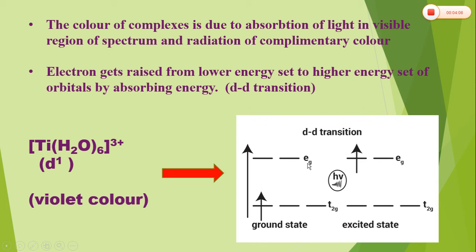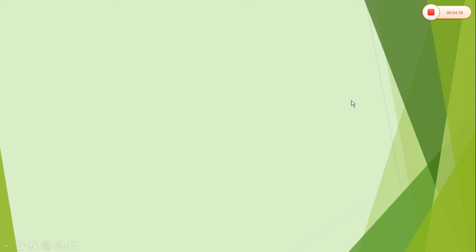The energy should be equal to the energy difference between these two states, and hence the electron will go to the higher energy set after absorbing energy. As it has absorbed a certain wavelength from the light, it will give out the rest of the wavelengths as its complementary color, and it will exhibit violet color.